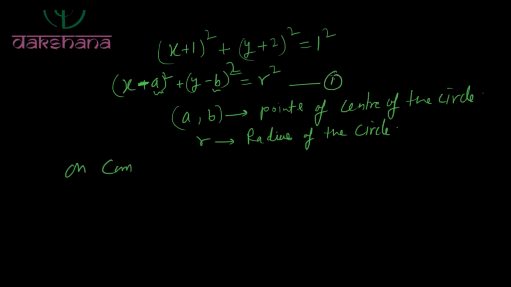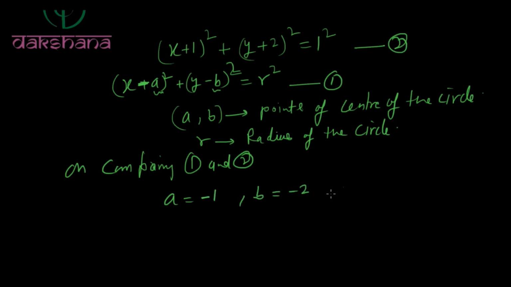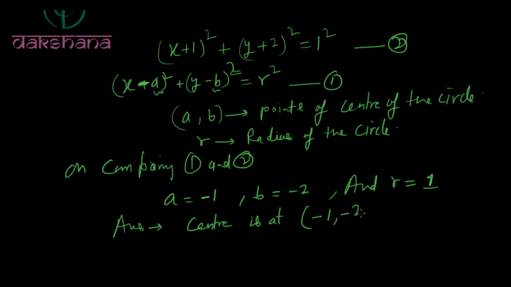So on comparing equation 1 and 2, we get a is equal to minus 1, b is equal to minus 2, and r is equal to 1. And so the answer will be: center is at minus 1 comma minus 2, and radius is 1.